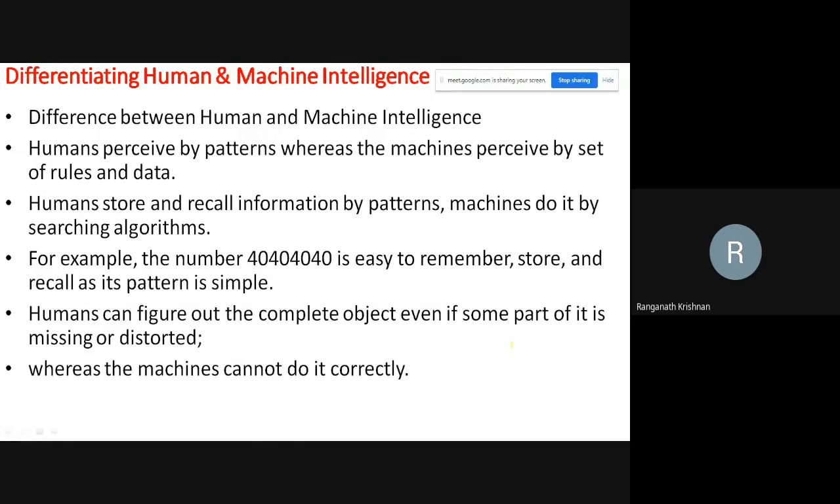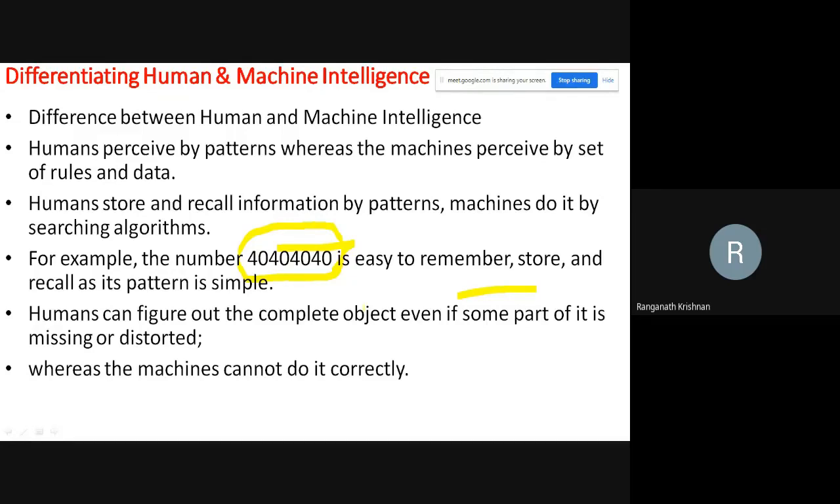What is the basic difference between human and machine intelligence? Is there any difference? Obviously, human intelligence perceives by pattern. If you see a pattern, you will immediately tell me. I show you this number here, and you will immediately tell me that 4 is followed by 0, 4, 0, 4, 0. So there is a pattern. After 4, put a 0. So we are very good at recalling patterns. This is what we're going to teach the machines: to use the patterns and recall them.